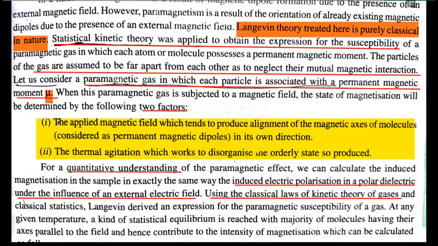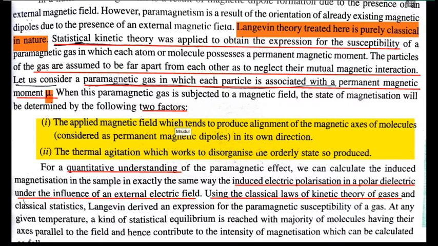Secondly, they put forward an outline before moving to the theory development: the applied magnetic field tends to produce alignment in the magnetic axis of the molecule in its own direction.